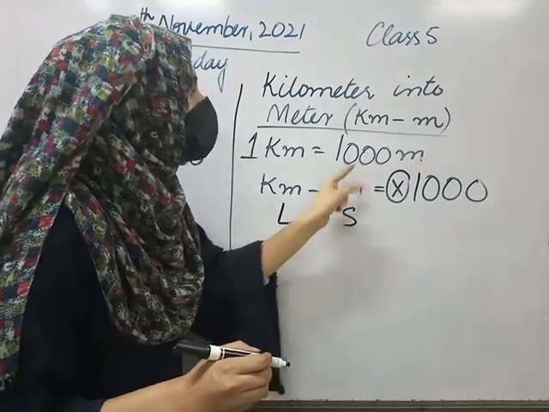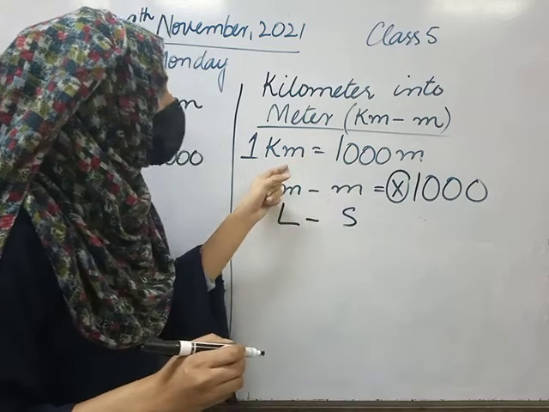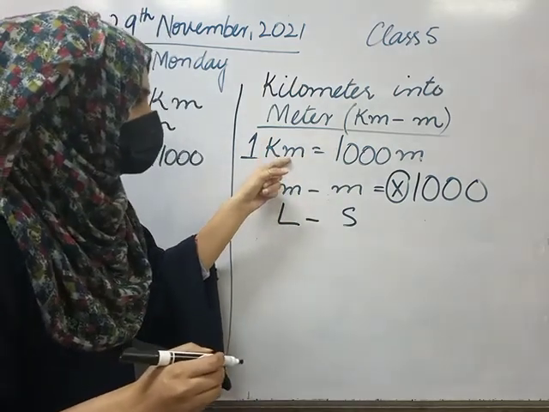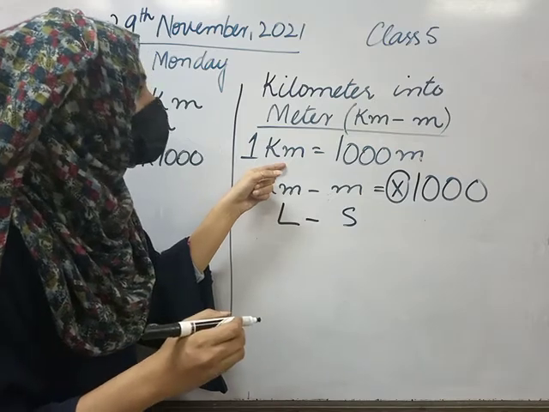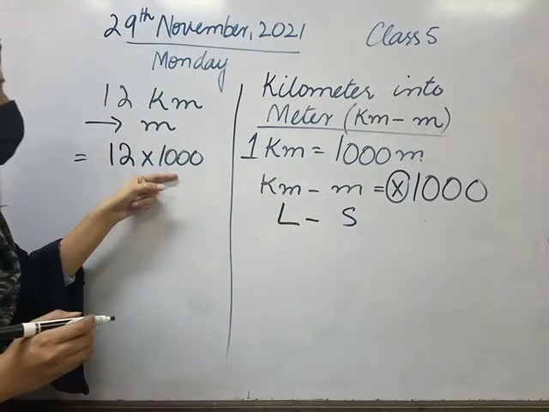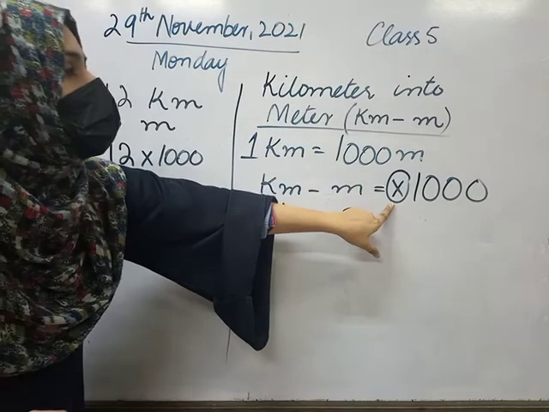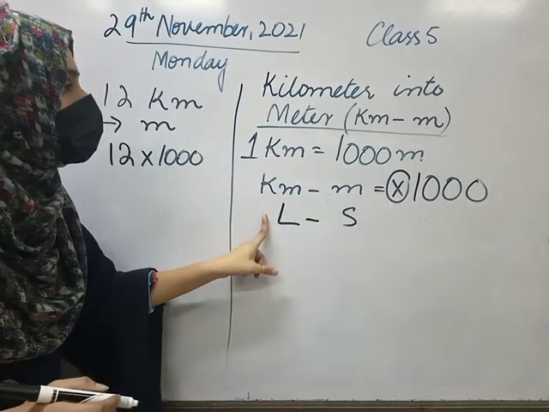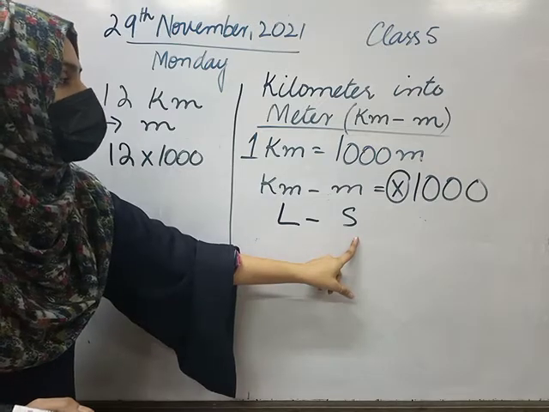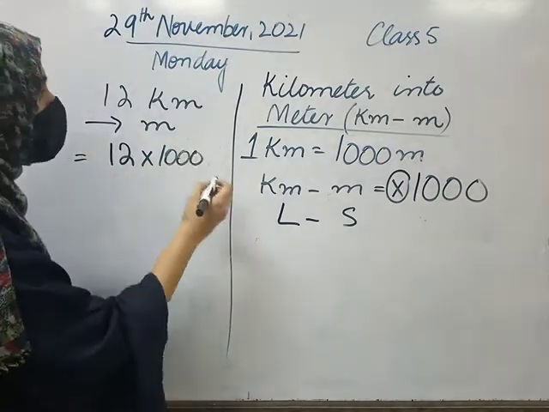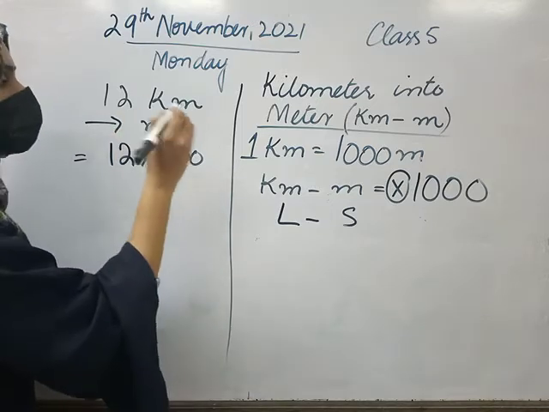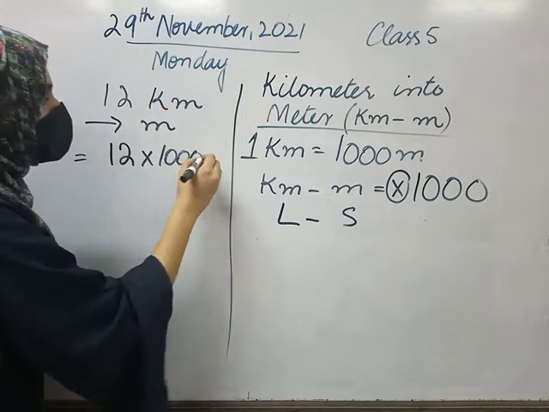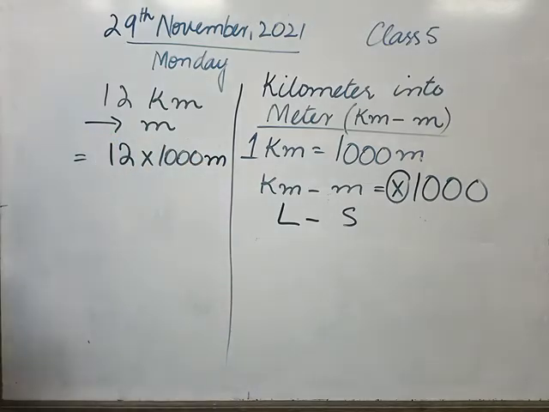So basically the conversion factor is based on the greater unit. So we will use 1000 here and we will use multiplication here because we go larger into smaller. In the end class, you will write the unit in which you are going. So we are going into meter and the short form of meter in conversions is small m. So I will write after 1000 only m.